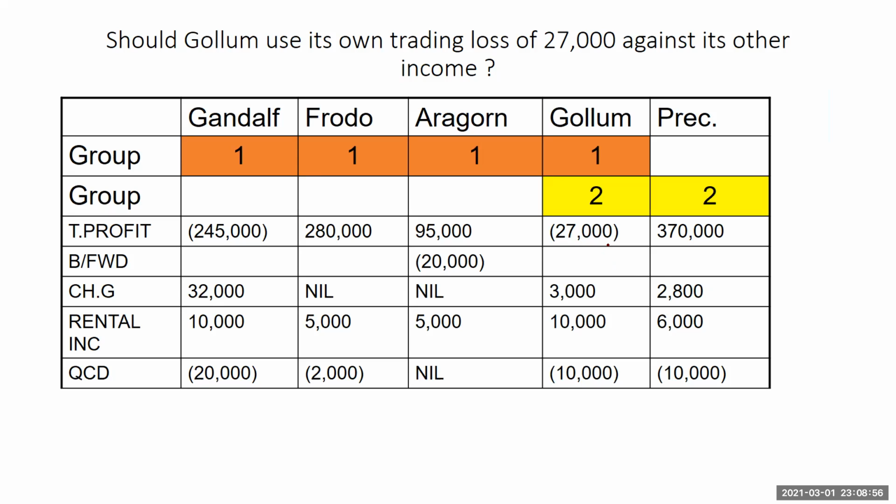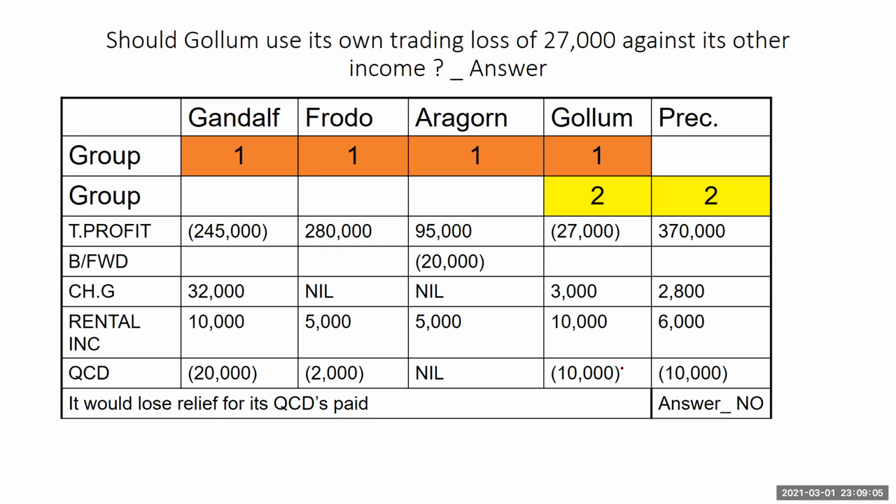Now, should Golom use its own trading loss against its other income? Golom is also making some trading loss. Should it apply it against its other trading income? What should it do? Yes, it makes a lot of sense, but if it uses it against its other income, it could lose relief for the QCDs paid. So it should not use its own trading loss against its other income. The answer is no, you should not.